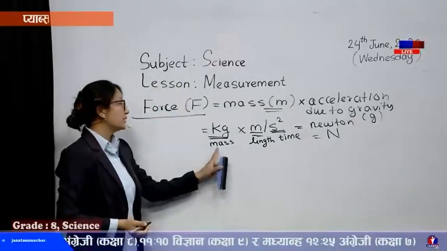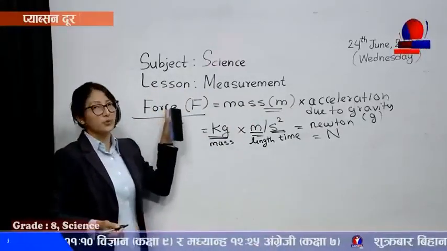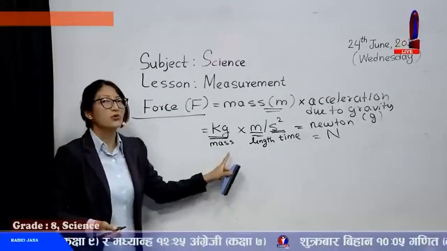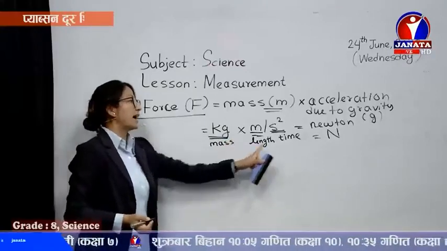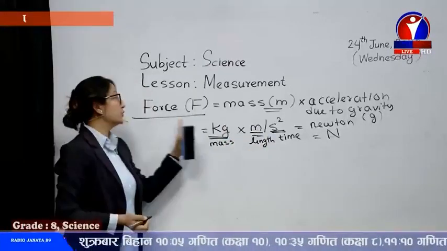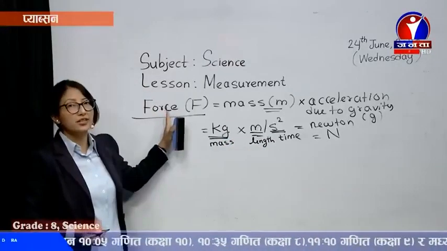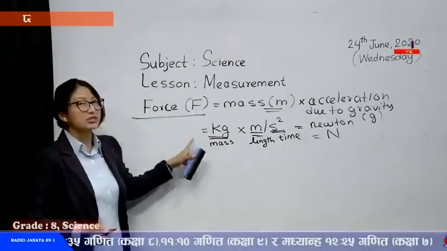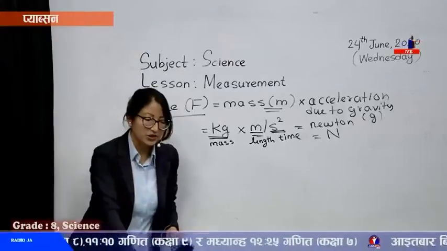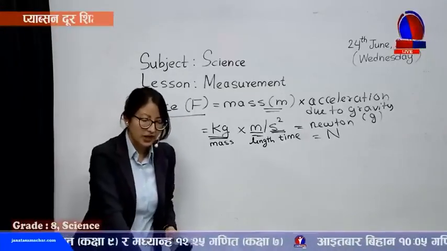Now you can see the unit of force is dependent upon the fundamental units of length, mass and time. That's why we call this unit a derived unit. I hope I made you clear about the derived units.